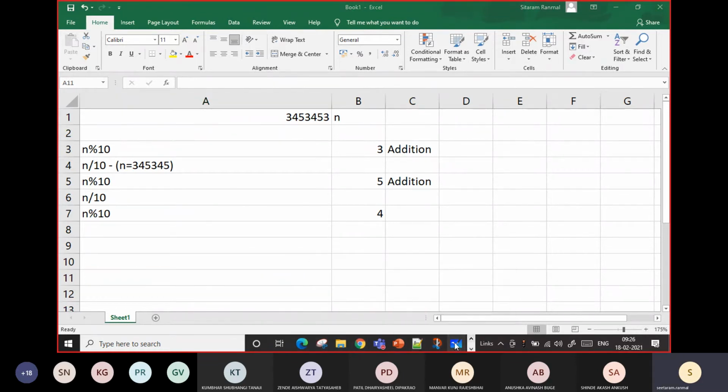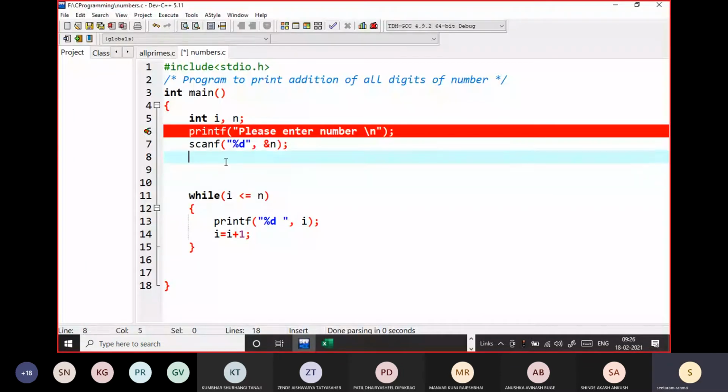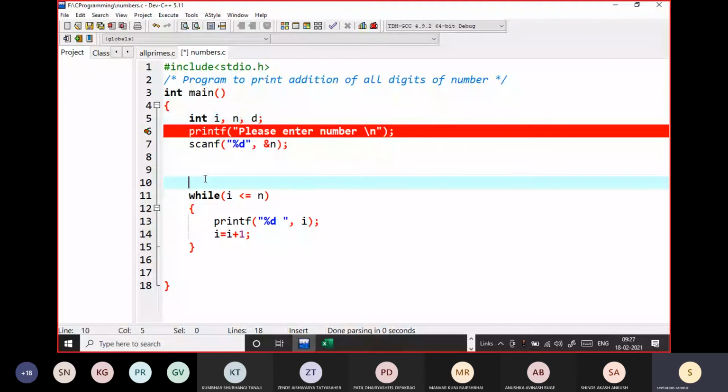So in the program, what we will do? We will define one integer to get the value of d.